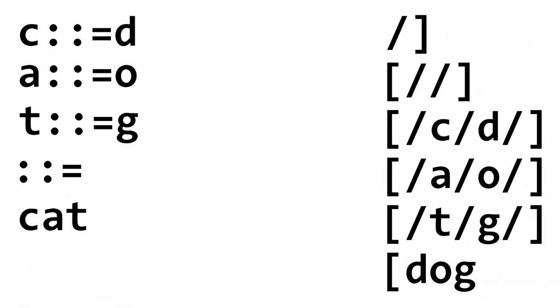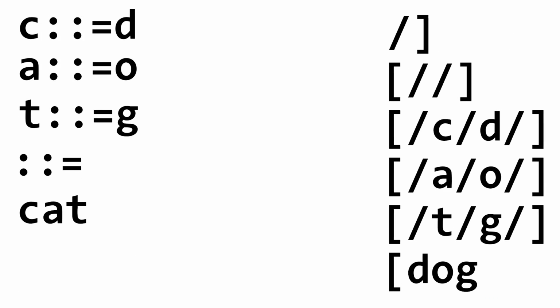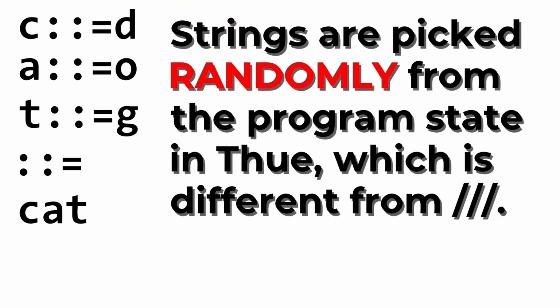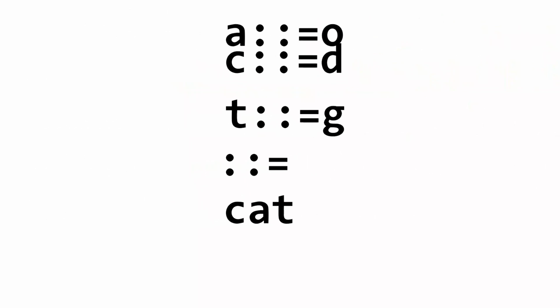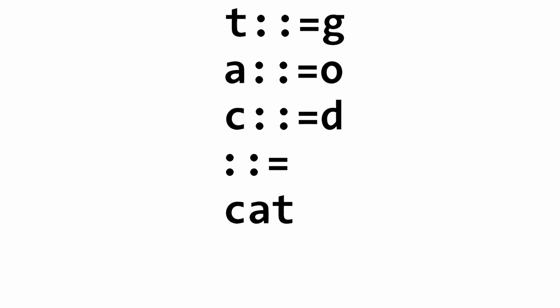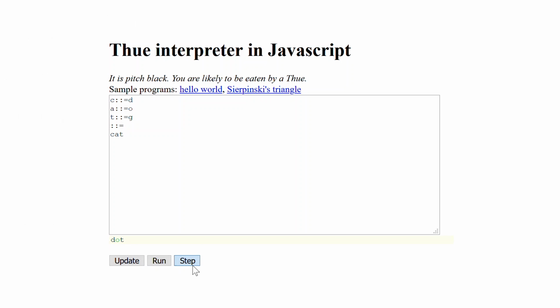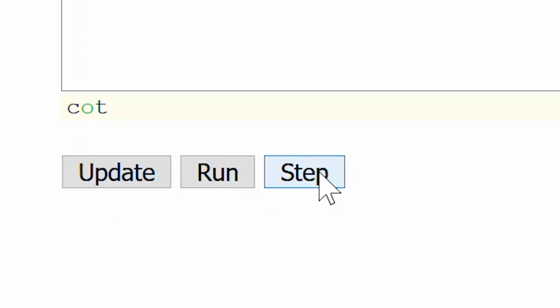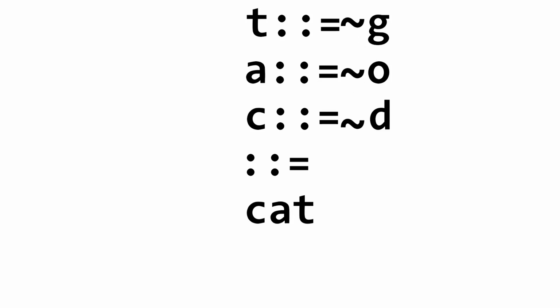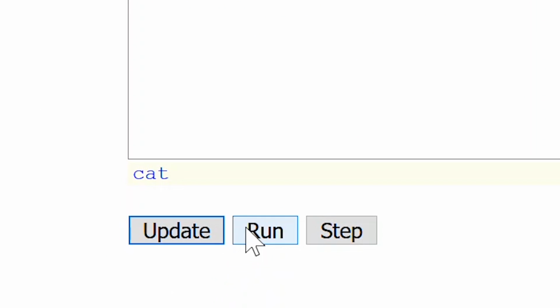Both slashes and Thue are based off of rewriting strings. In Thue, however, the string replacement occurs randomly. It doesn't matter how you arrange the replacements in Thue, since they are chosen at random from what the program state allows. If we run the cat to dog program again, but do it step by step, you can see that it replaces the letters in a random order that is completely different every time. If we make the program output those letters to the console by preceding the replacement with a tilde, we get an anagram of dog that is different every time.